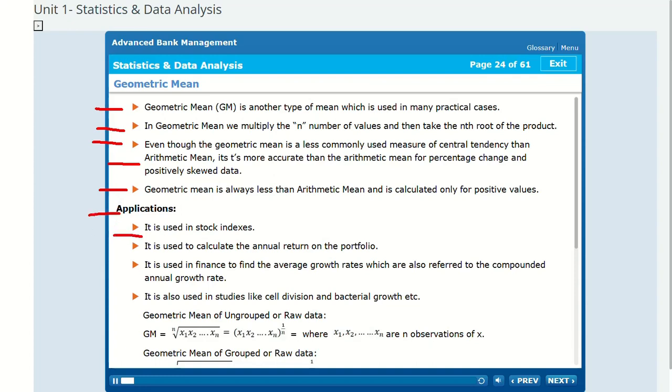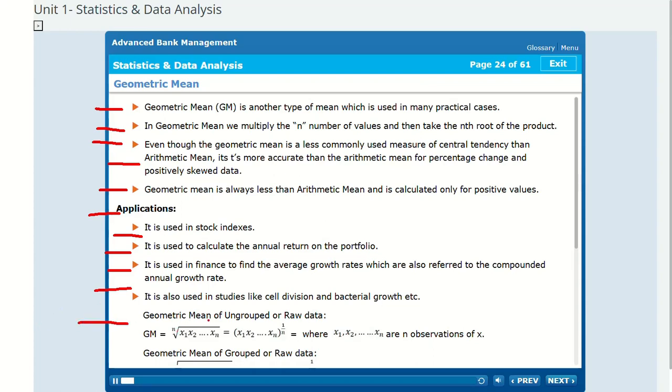Applications. It is used in stock indexes. It is used to calculate the annual return on the portfolio. It is used in finance to find the average growth rates, which are also referred to as the compounded annual growth rate. It is also used in studies like cell division and bacterial growth, etc. Geometric mean of ungrouped or raw data.